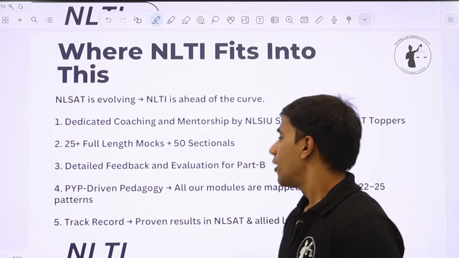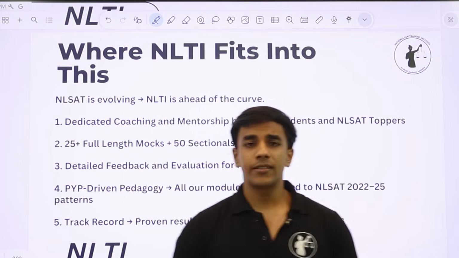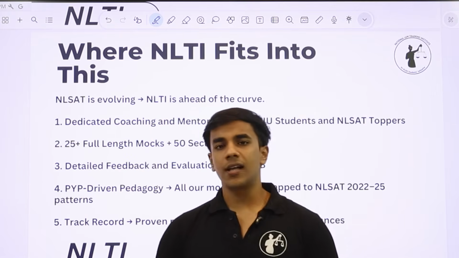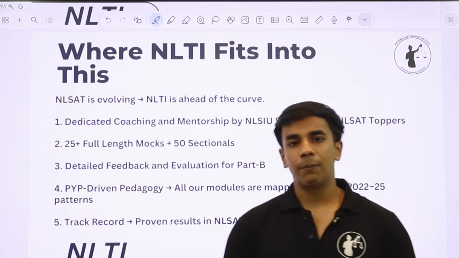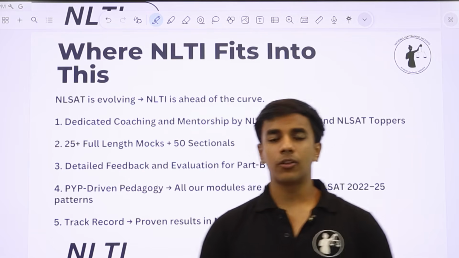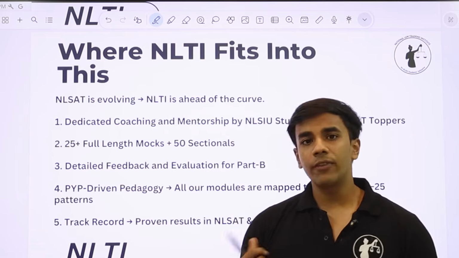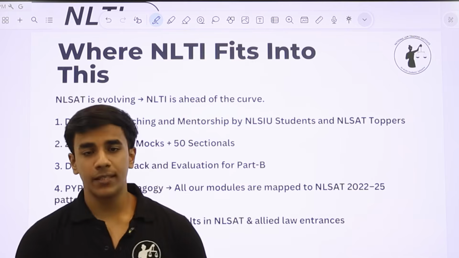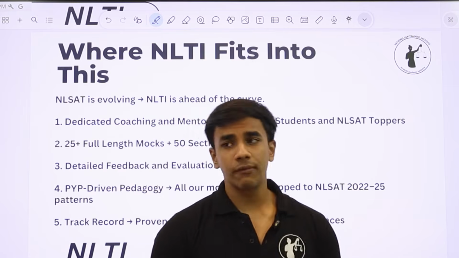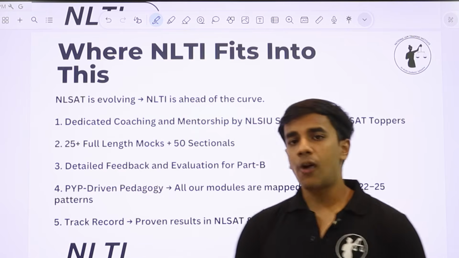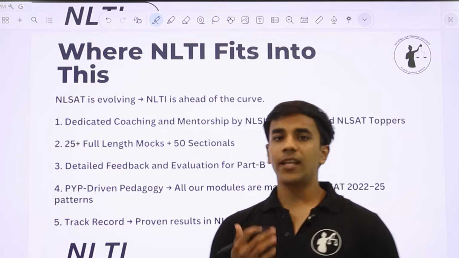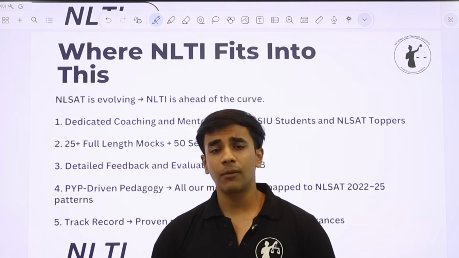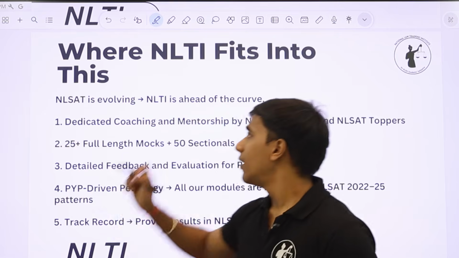So now that was it from today's session. We have decoded the last 3 years NLSAT paper pattern, the previous year papers for the last 3-4 years. And now where does NLTI fit into this? We know part A is important, we know part B is important, we know mocks are important, we also know GK is important. So how can NLTI help you in this? How can NLTI improve your chances of cracking NLSAT?